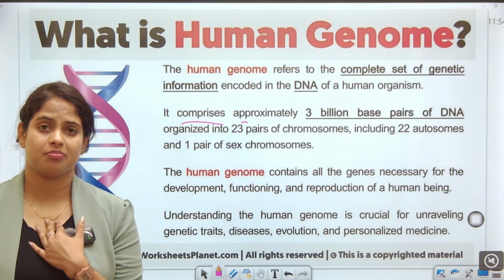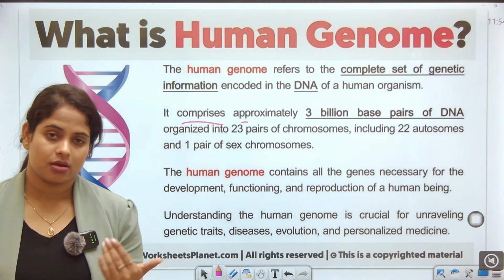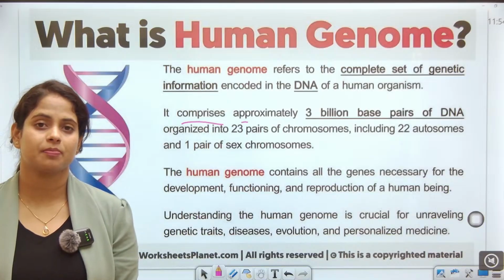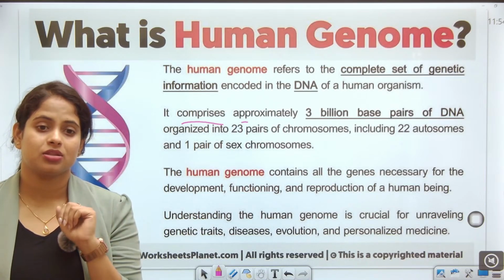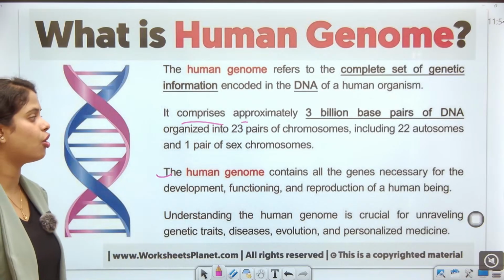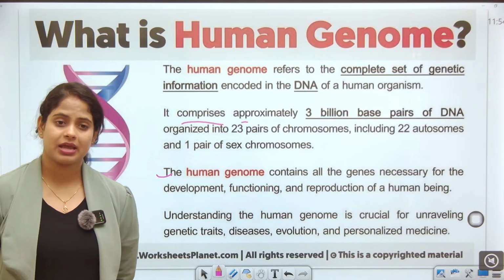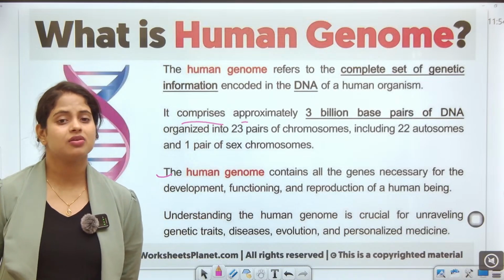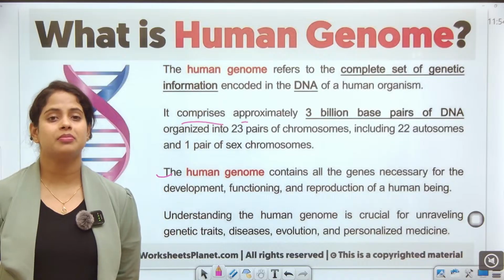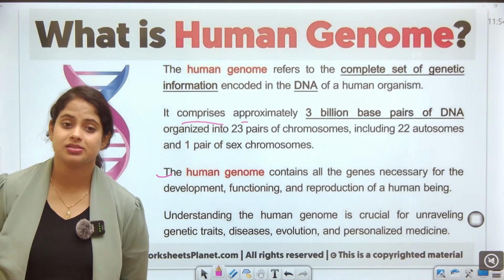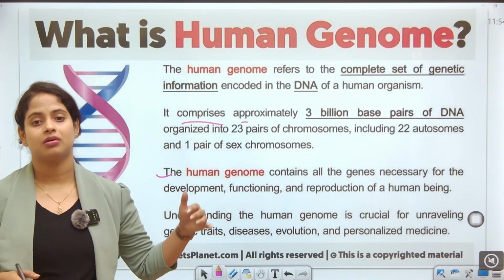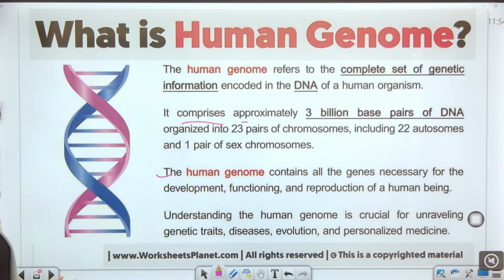If I am a female, I have the XX chromosomes, and if you are a male, then you have the XY chromosomes. The X and Y pairing is the 1 pair. So the human genome contains all the genes necessary for the development, functioning and reproduction of a human being. Understanding the human genome is crucial for unveiling genetic traits, diseases, evolution and personalized medicine.